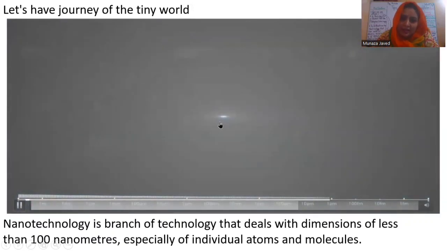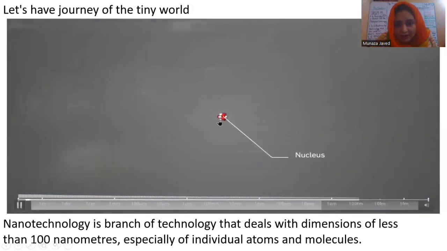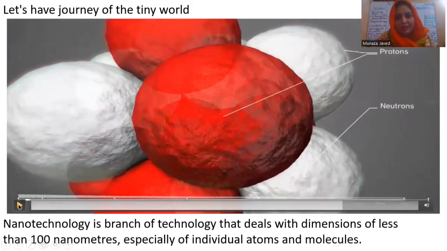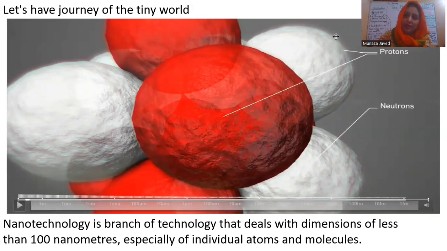Yes. This is the nucleus, and it has two particles. The red color is positive charge, and the white color is neutral. Okay, that's it. I want to remove it here. These are protons and neutrons. The red particles are protons and these are neutrons.